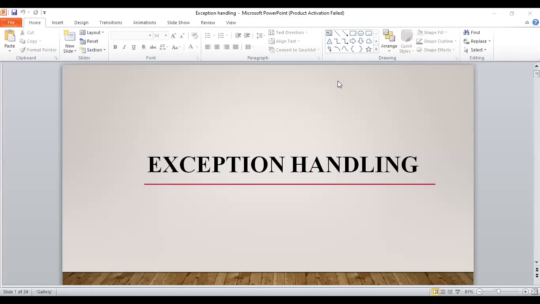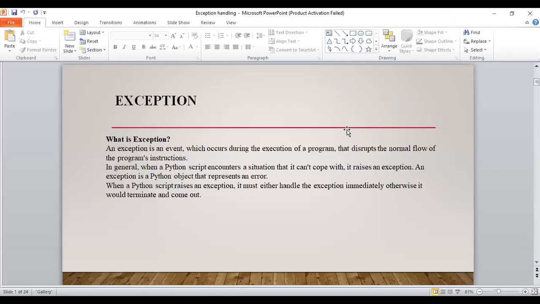This session is regarding exception handling in Python. What is meant by an exception? An exception is an event that occurs during the execution of the program, and this exception interrupts the normal flow of the program execution. We can handle this exception in Python by using the try, catch, and except keywords. When a Python script raises an exception, it must handle the exception, otherwise the program will terminate automatically.